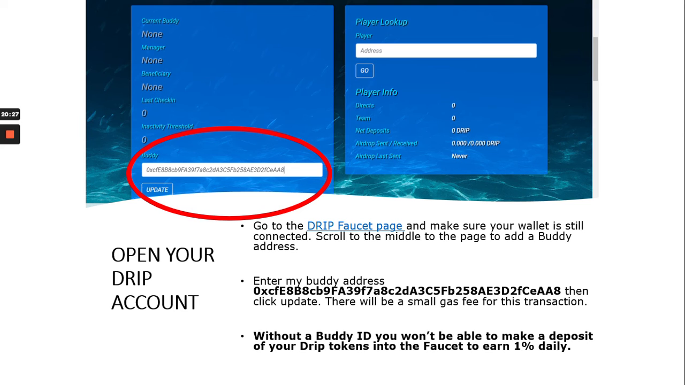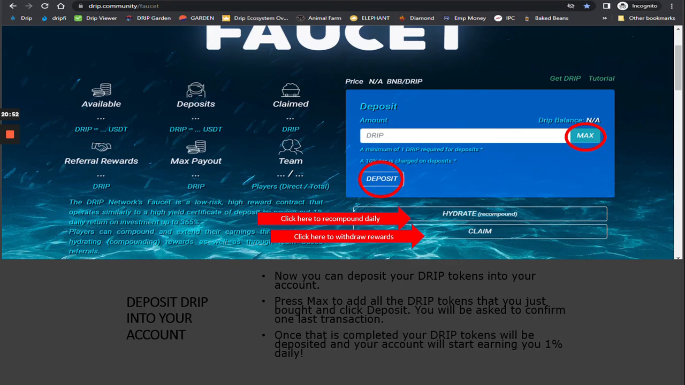So you would go to the drip faucet page, make sure your wallet is still connected, and scroll down to the middle of the page to add a buddy address. There's my buddy address right there for you. You can copy and paste it into the buddy box and then click update. It will charge you a small gas fee for the transaction. Again, without a buddy, you will not be able to make a deposit of your drip tokens into the faucet in order to earn the 1% daily returns.